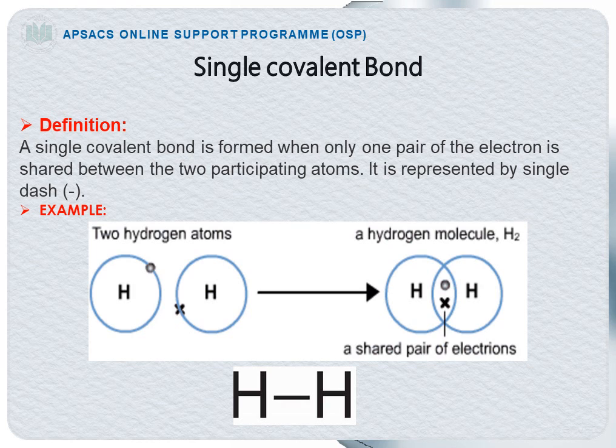Example: look at the formation of the hydrogen molecule. In one hydrogen atom there is a single shell and only one electron is present in it. Each hydrogen atom needs only one electron to complete its duplet. So one hydrogen atom shares its one electron with another hydrogen atom, and as a result a single covalent bond is formed between 2 hydrogen atoms and the duplet of both hydrogen atoms is completed.